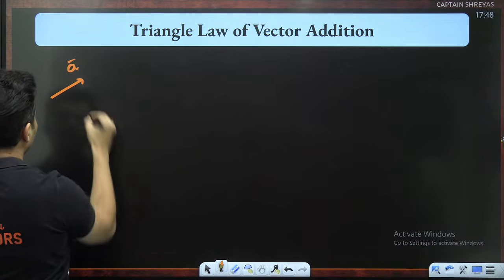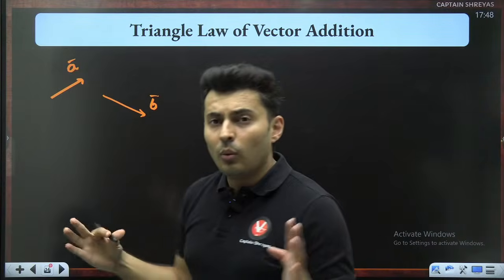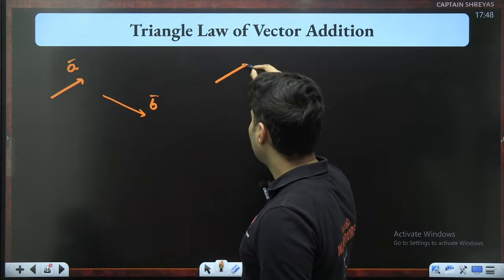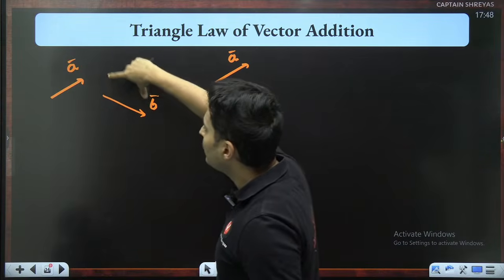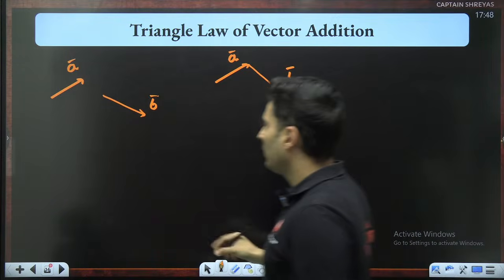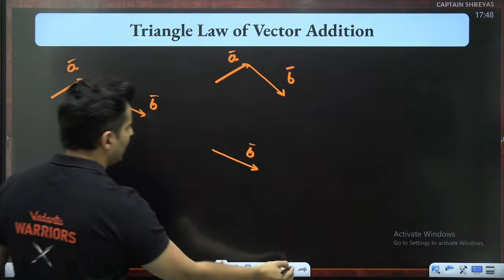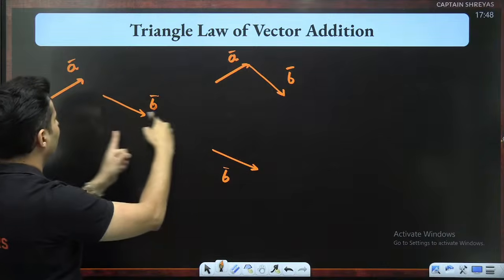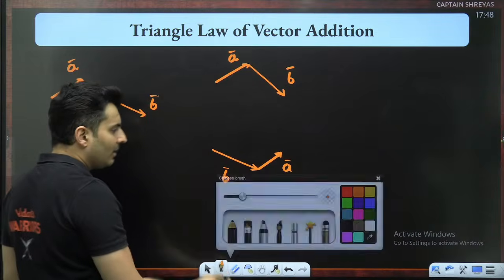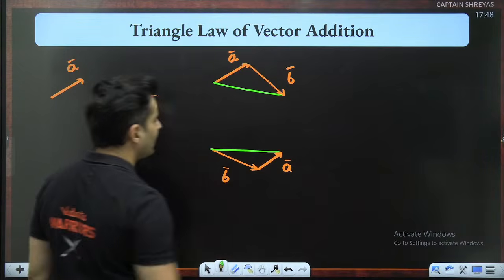Imagine this is vector A, and this is vector B. I want to add them. What you can do is move them till the head and the tail coincide. So let's say one way is this is A, and B, you move it and put it over here like this. Or keep vector B as it is, and take that A and put it over here like this. It forms a triangle but with a missing side. I hope you see there is a missing side over here.